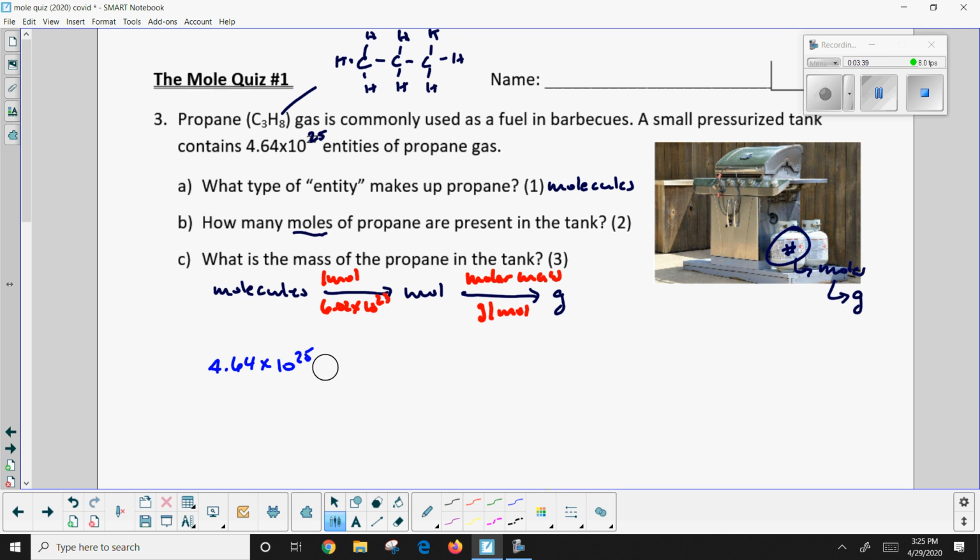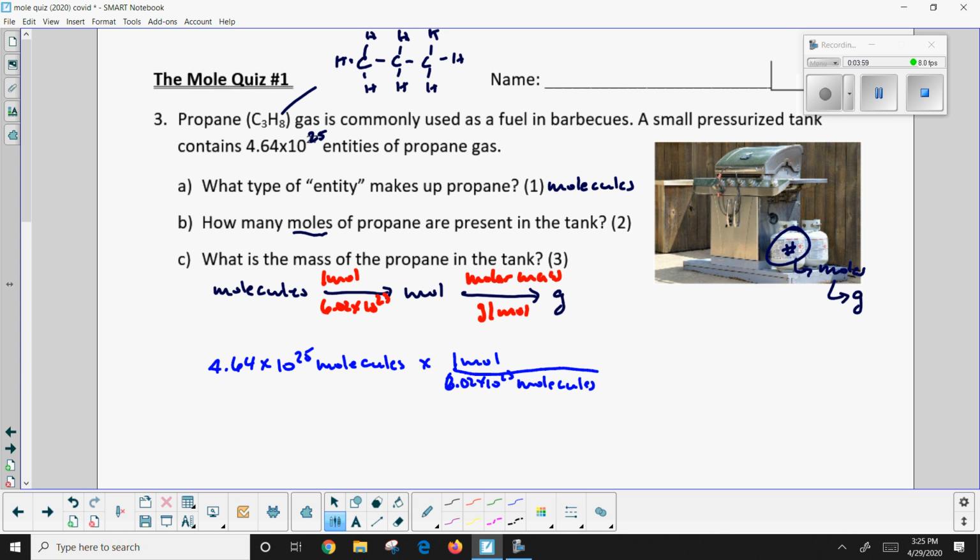Now we're back. Okay, so we've got this many molecules, and I have to change this into the number of moles. Well, I know that if I had a single mole, I'm going to have 6.02 times 10 to the 23 molecules.